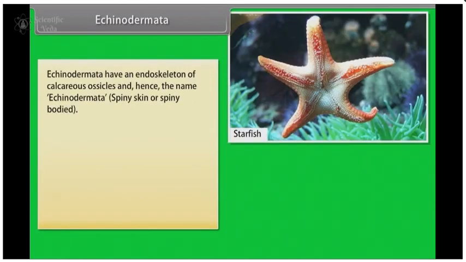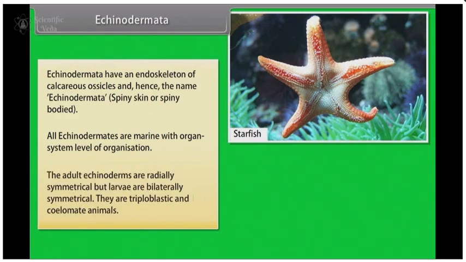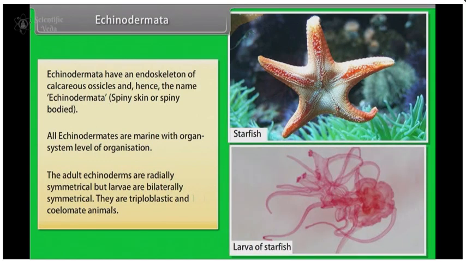Echinodermata. Echinodermata have an endoskeleton of calcareous ossicles and hence the name Echinodermata, which means spiny skin or spiny-bodied. All echinoderms are marine with organ system level of organization. The adult echinoderms are radially symmetrical, but larvae are bilaterally symmetrical.